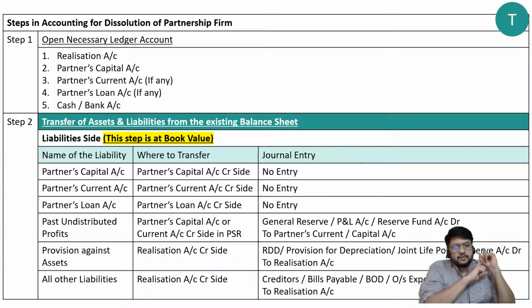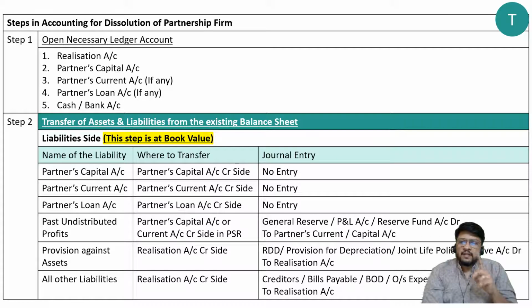Cupboard is the balance sheet, the entire balance sheet, all assets, and the table is the invisible table, the realization account. So at that time you should always consider which value? Book value, the value which is kept in the cupboard. That is the price tag which is kept in the cupboard. That means it is a book value. So when we are in step number 2, I repeat, when we are in step number 2, we are always